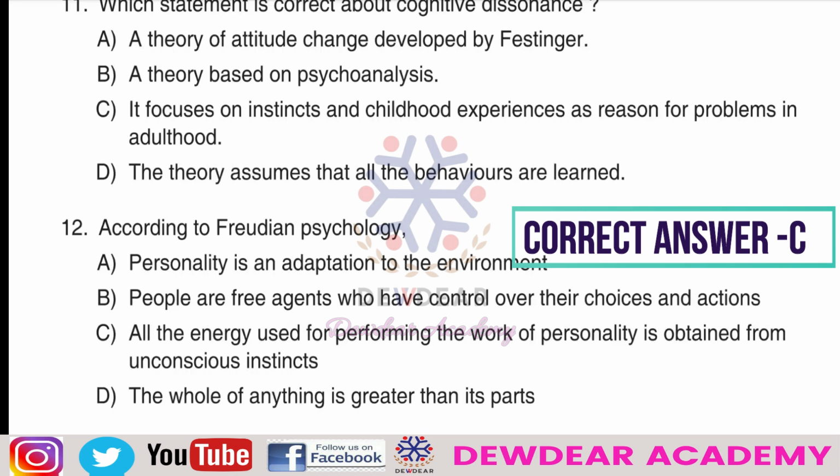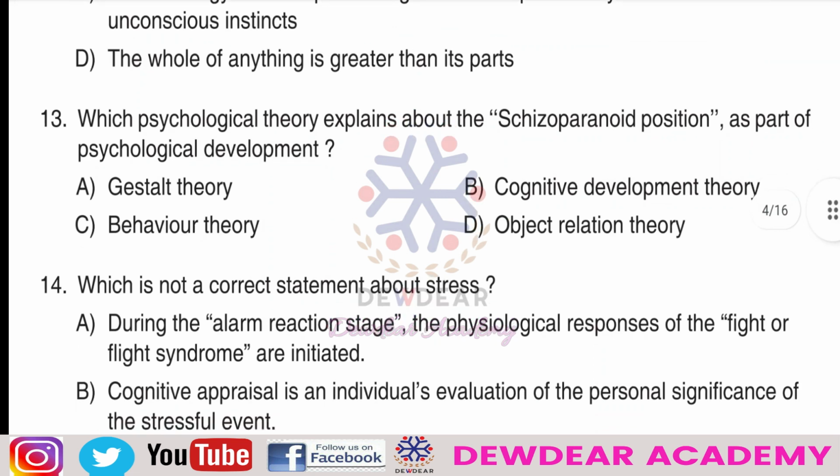And the last statement, the whole of anything is greater than its parts. This statement is according to Gestalt psychology. According to Gestalt psychology, emphasis is given to the idea that the whole of anything is greater than its parts. So the 12th question, correct answer is C. All the energy used for performing the work of personality is obtained from unconscious instinct. Now we can move to the next question.